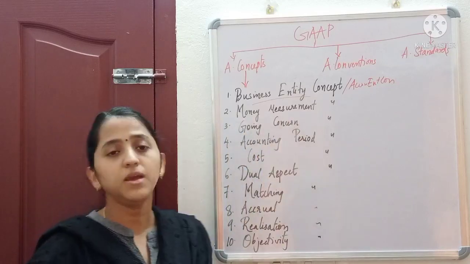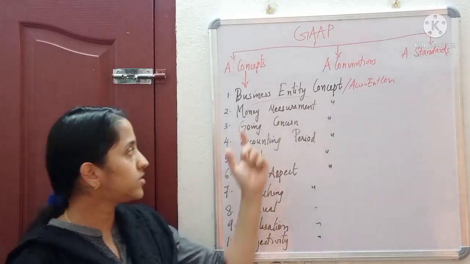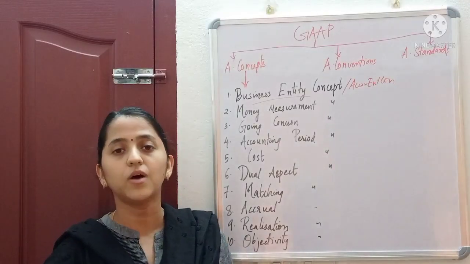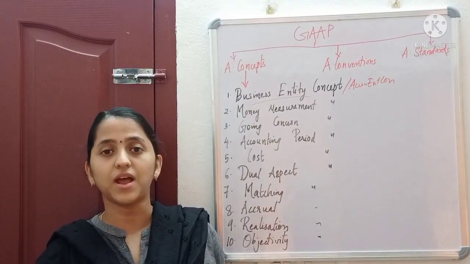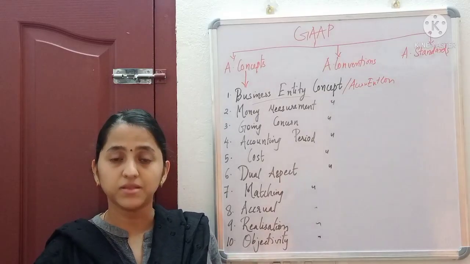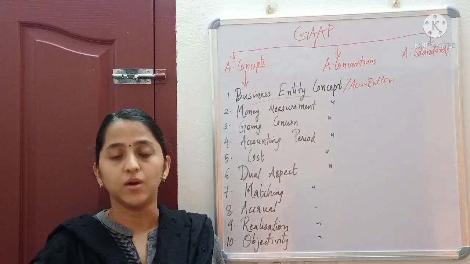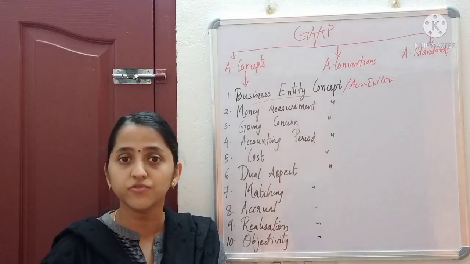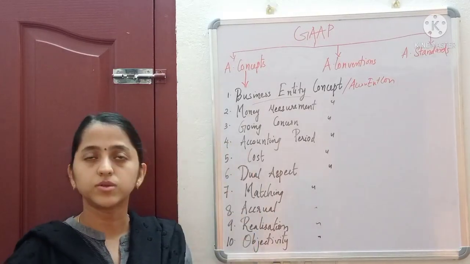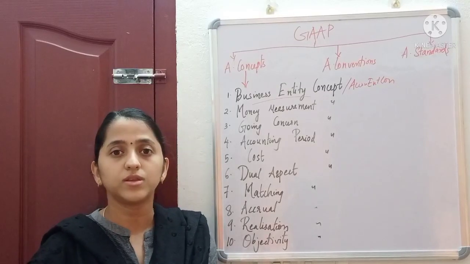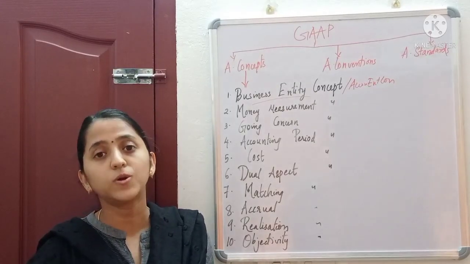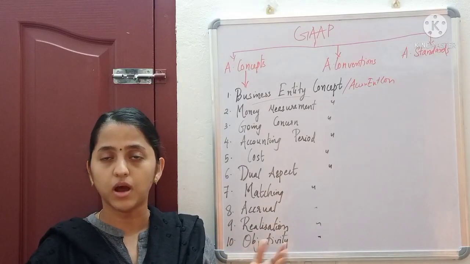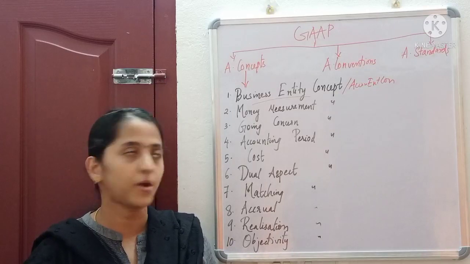Second one is money measurement concept. So what does money measurement concept mean? In accounting, usually we record the transactions that are basically related to money, or those transactions which we can value in terms of money. And the other things or transactions which we cannot measure in value are ignored, or are not recorded properly.